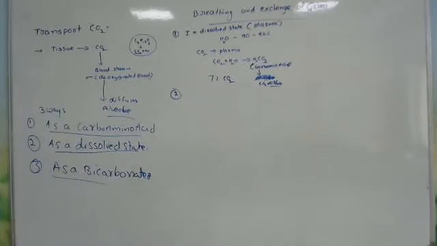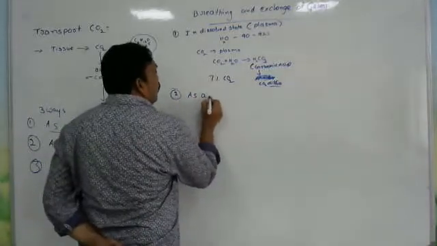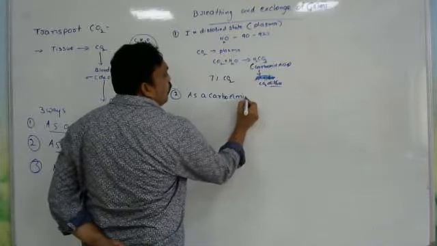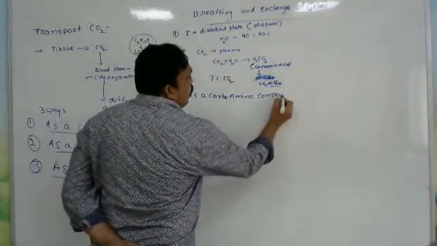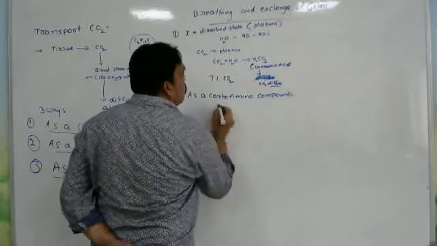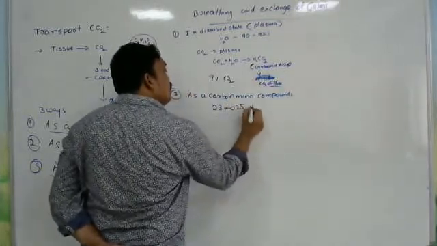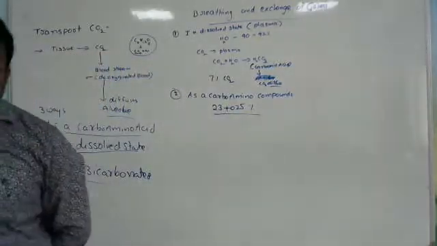Next one, as carboamino compounds. How much? 23 to 25% of carbon dioxide is transported as carboamino compounds.